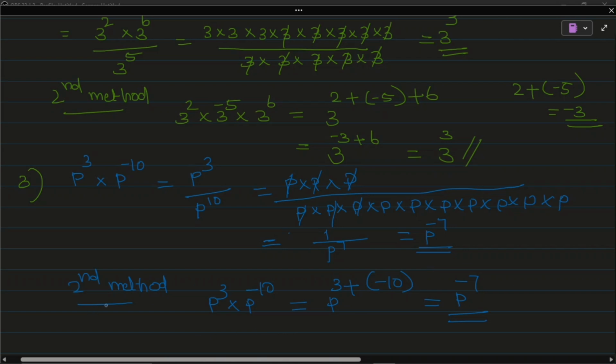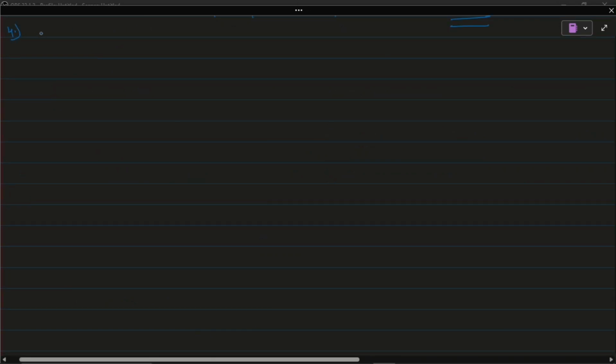Now next one. That is question number 4. That is 2 raised to 4 multiplied with minus 4 whole raised to minus 2. So this is equal to, we can write 2 raised to 4.